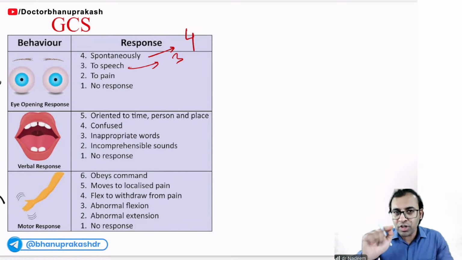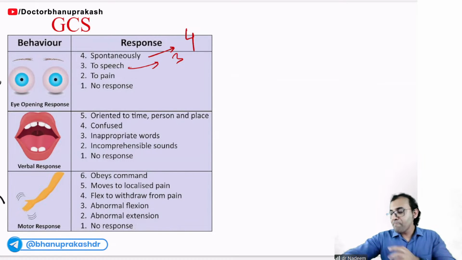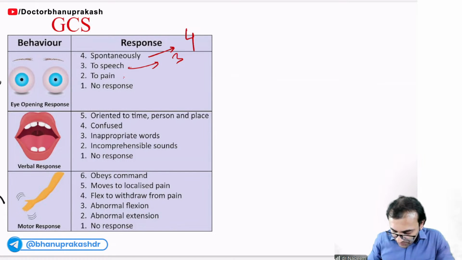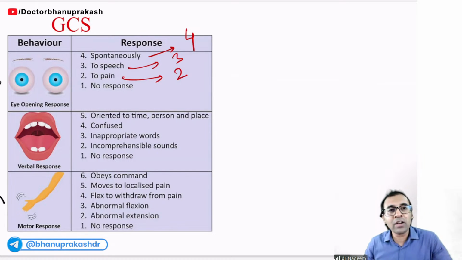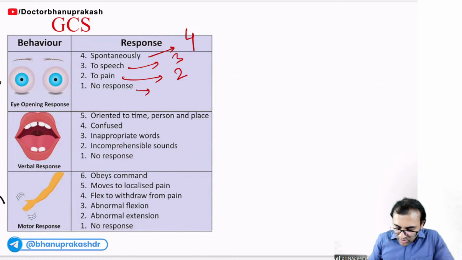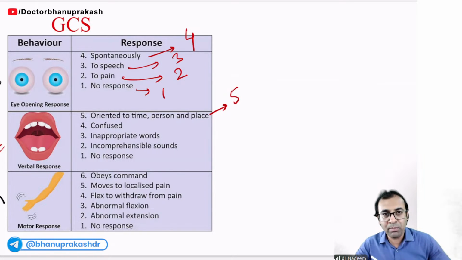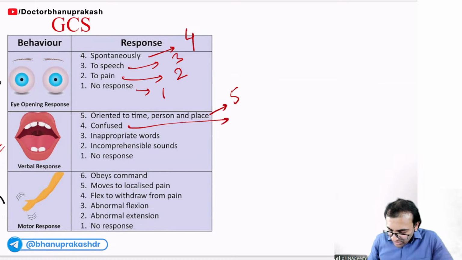Whenever I press his wound, after that he asks, who is here, man? After the pain, then 2 marks. No response, 1. Now, what about verbal? If he is 100% oriented to time, place, and person, I will give him 5 marks. If he appears to be mentally confused, 4 marks.